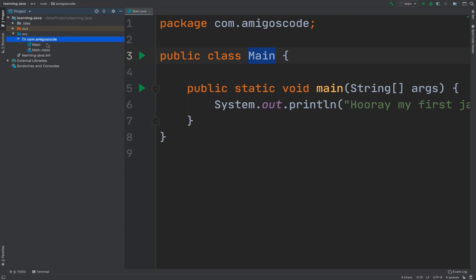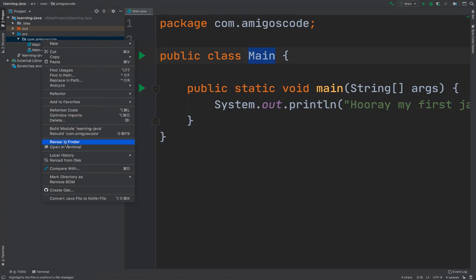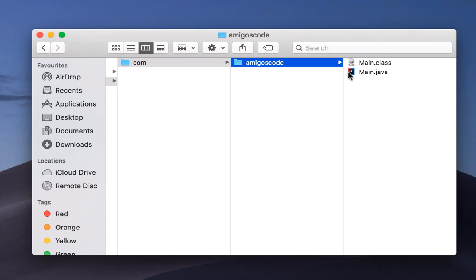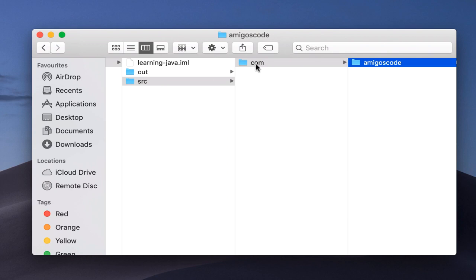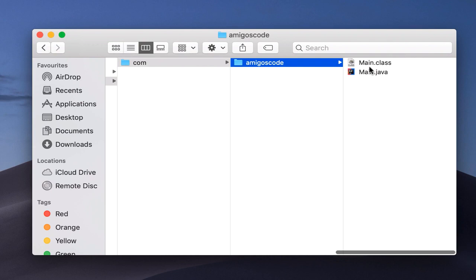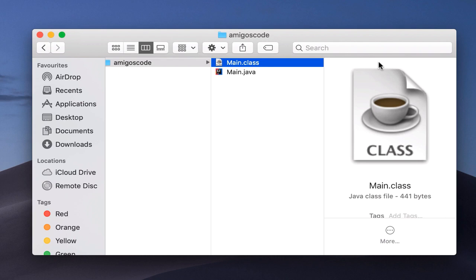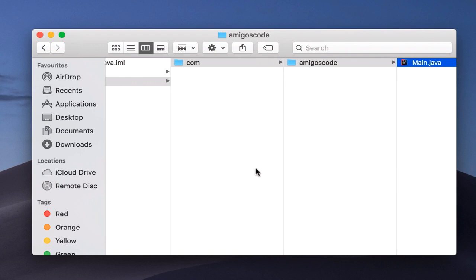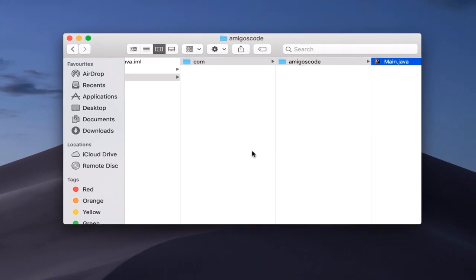So right here, let me simply show you that the actual package is simply a folder structure. Let me right click and then reveal in Finder, and right here, hopefully you can see that inside of SRC I do have com and then Amigoscode, and inside we have these two files, main.java and main.class. Let's remove this main.class because we don't need it. There we go.